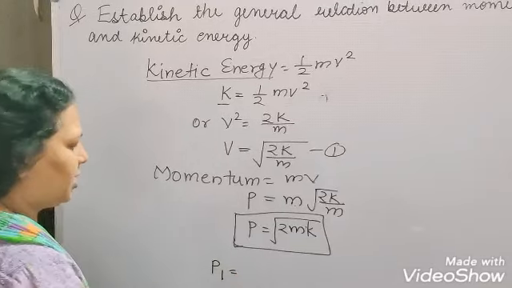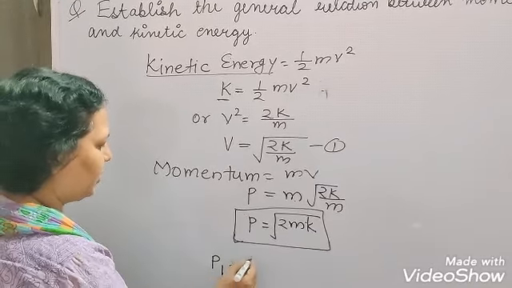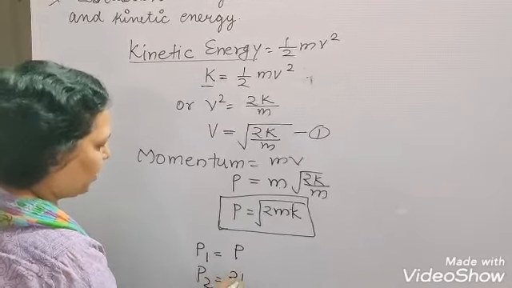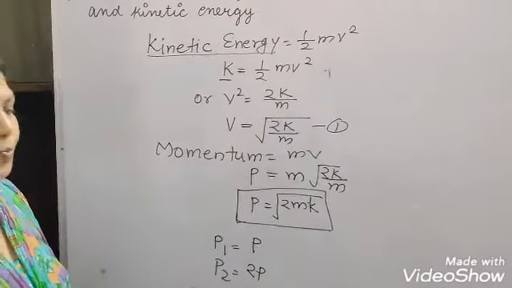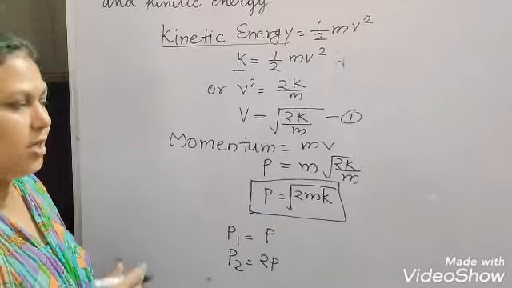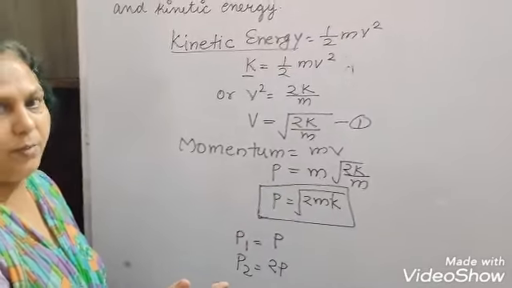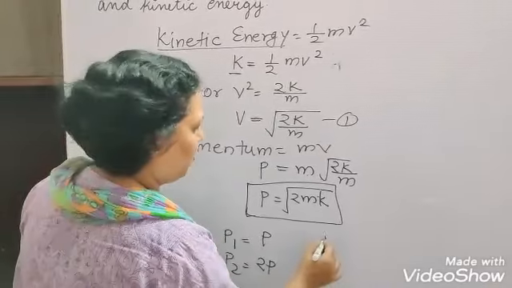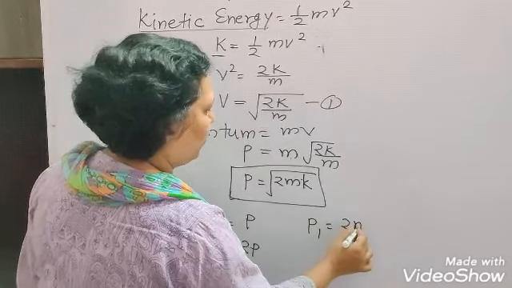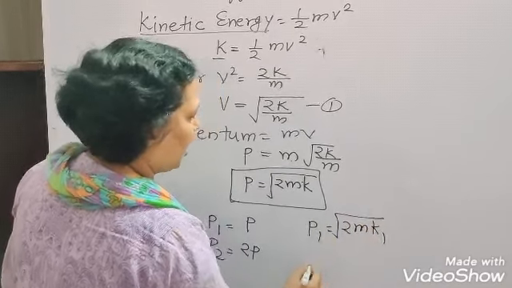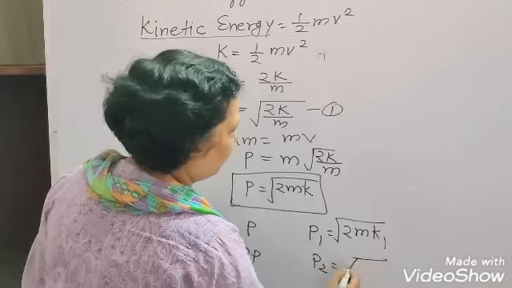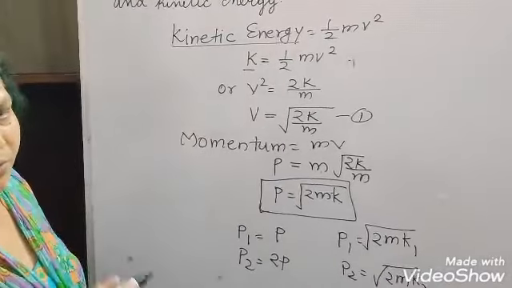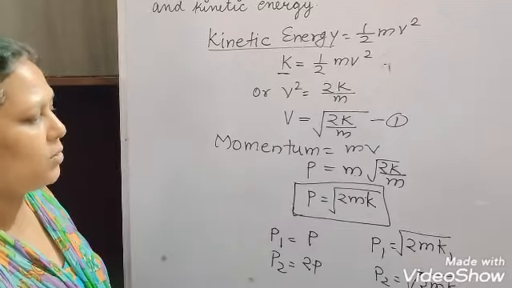Suppose initially the momentum is P1, which is equal to P. Now the momentum becomes 2P, so P2 is 2P. We have P1 equal to root of 2mK1 and P2 equal to root of 2mK2. It happened with one body, so the mass will remain constant.